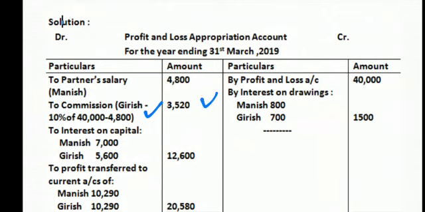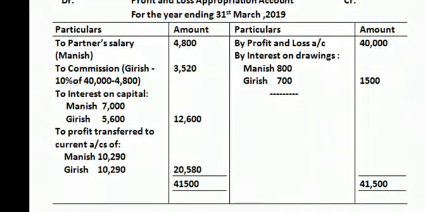Then interest on capital: 7% of 1 lakh is 7,000, and 7% of 80,000 is 5,600. Total payment by way of interest on capital is 12,600. Then profit transferred to current account. Please underline the words current account. This is very important, because we are using the fixed capital account system, so all adjustments have to be passed through current accounts. So Manish 10,290, Girish 10,290.